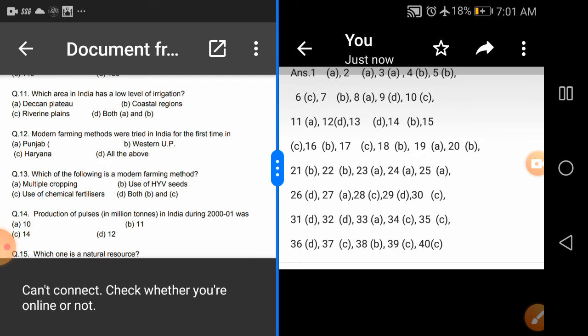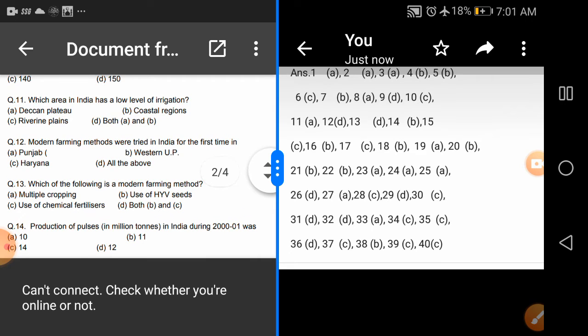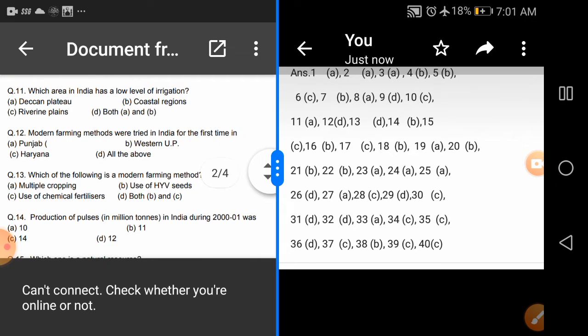Now question number 11. Which area in India has a low level of irrigation? We have options: Deccan Plateau, Coastal region, Riverine plains, both A and B. The areas where less irrigation facility is available. So option A is correct: Deccan Plateau as having the low level of irrigation.